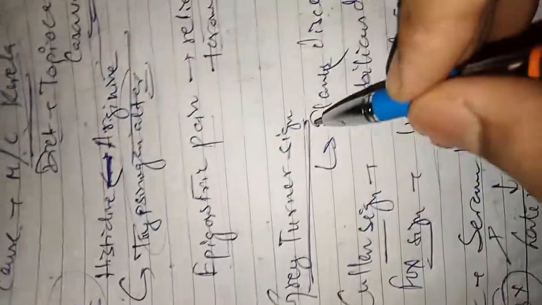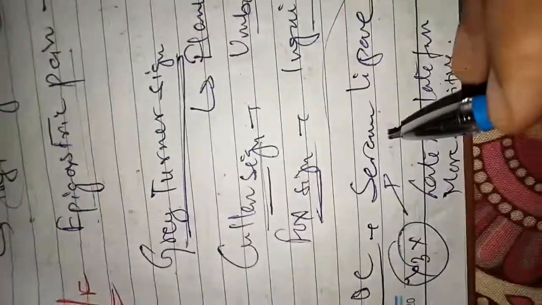What will be the clinical features of the patient? Epigastric pain, which is relieved by bending forward. Grey Turner sign, that is flank discoloration, means the abdominal flank will be discolored. Cullen's sign, the umbilicus will be discolored. Fox sign, the inguinal area will be discolored.